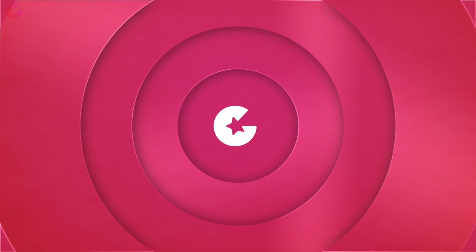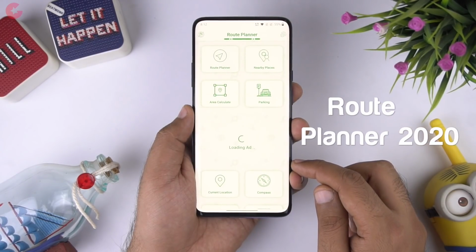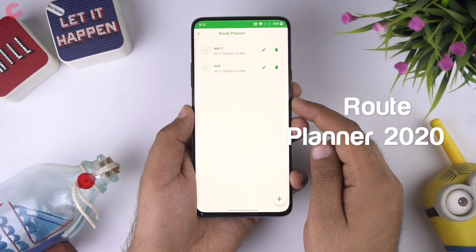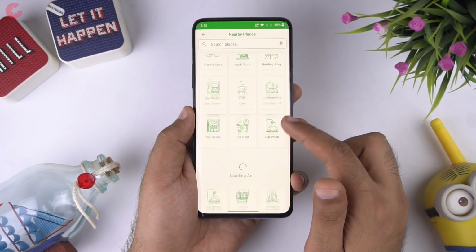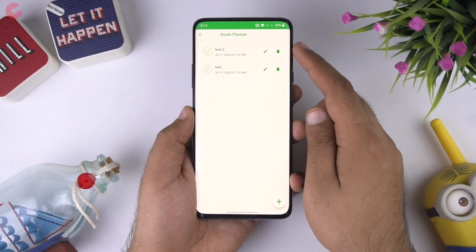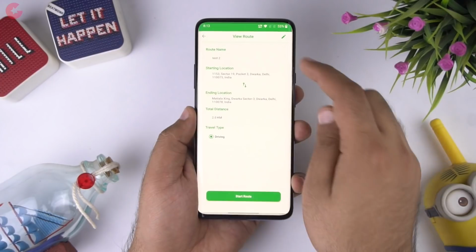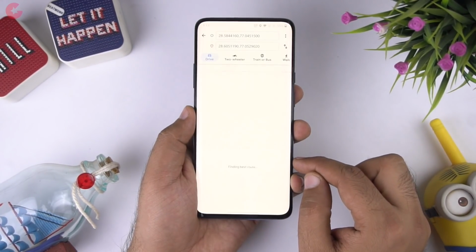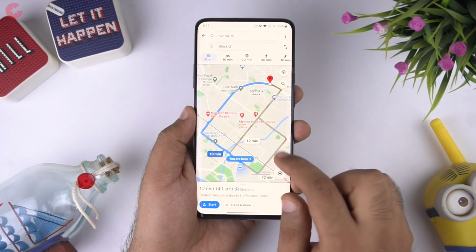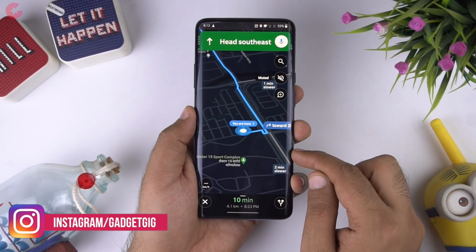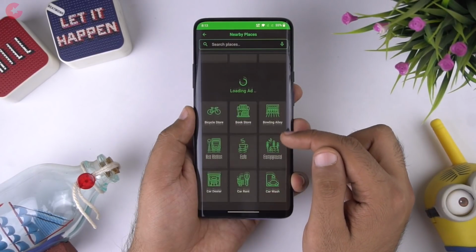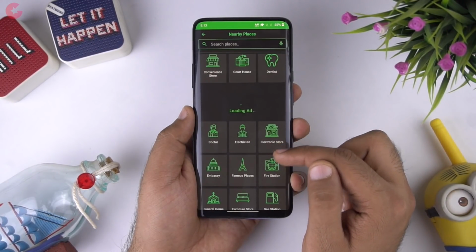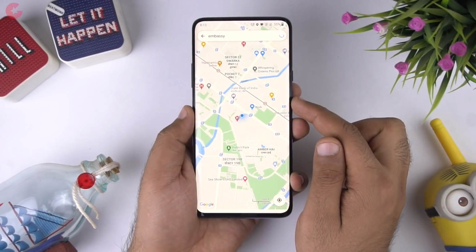And the last app we have in our list is the Route Planner 2020. Route Planner is a free navigation app that will help you to optimize your route planning. In this app, you can save routes as per your choice, and whenever you want to go on a particular route, just tap on it and it will open Google Maps and set the to and from point automatically. I find this app really good as I don't have to fill the details manually, especially when I'm driving my car or bike.